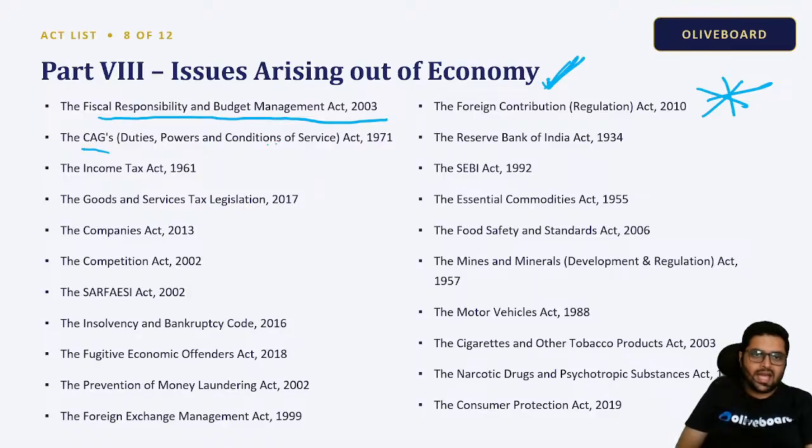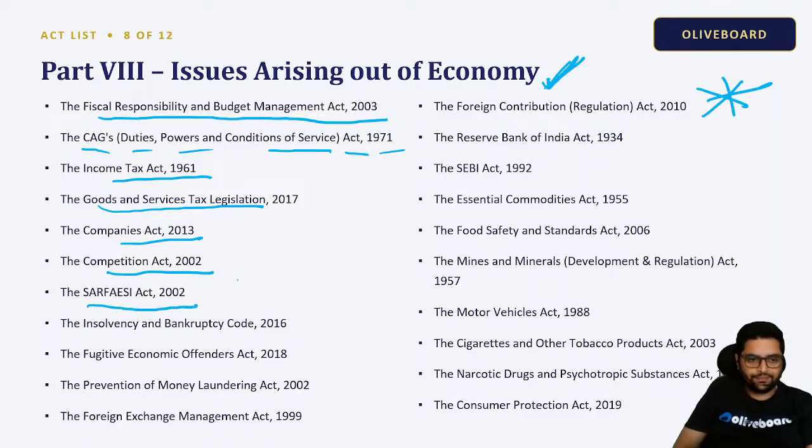The CAG's Duties, Powers and Conditions of Service Act, Income Tax Act 1961, GST legislation 2017, Companies Act, Competition Act 2002, SARFAESI Act 2002. Okay. Securities and Asset Restructuring.